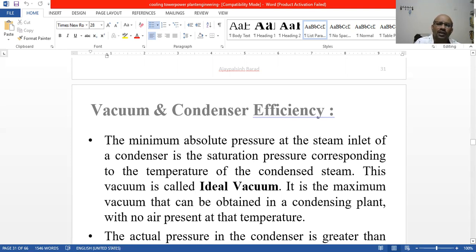We call it ideal vacuum because it is the maximum vacuum that can be obtained in a condensing plant with no air present at that temperature.